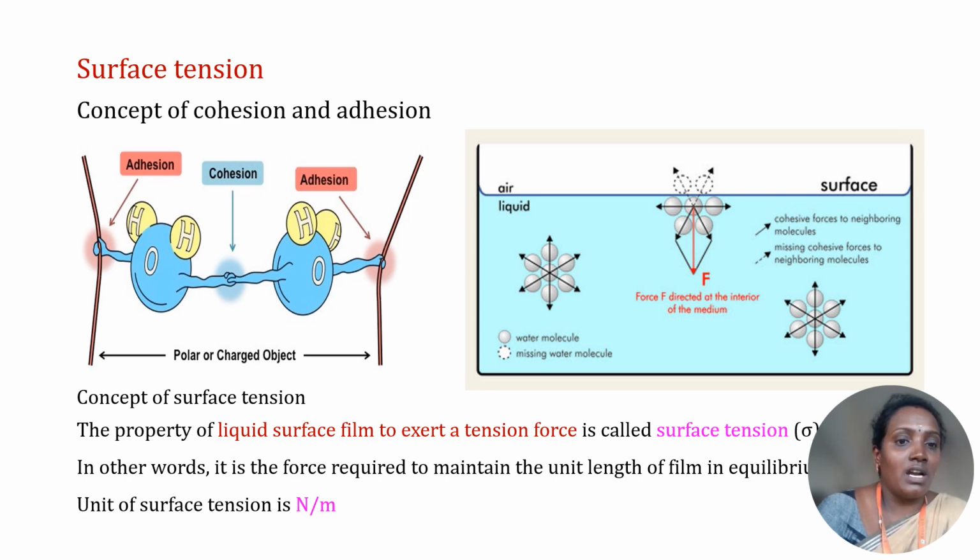Adhesion is at the corners and cohesion in the middle of the object, showing how the molecules are reacting. Another example is water kept in a bowl, where at the surface between air and liquid, there are missing cohesive forces from neighboring molecules. Here the force is directed at the interior of the medium, because of the missing water molecules.